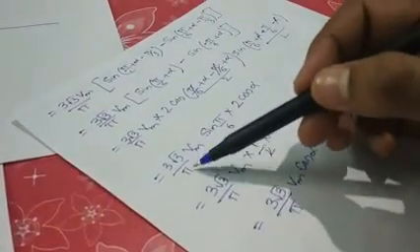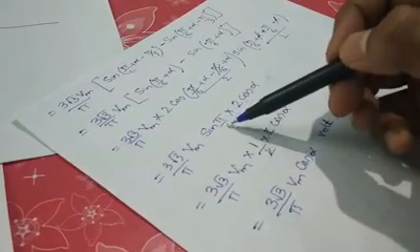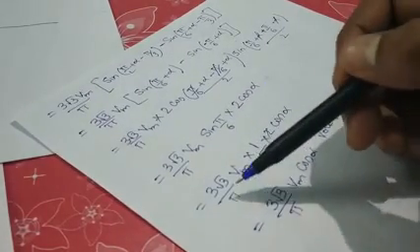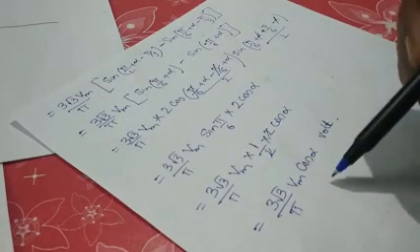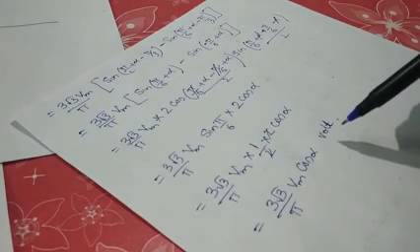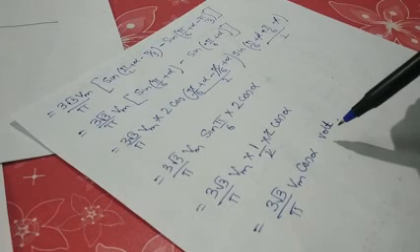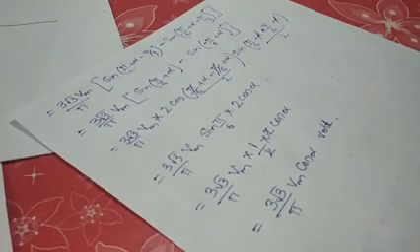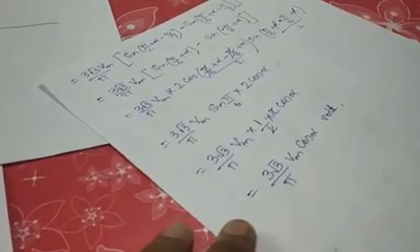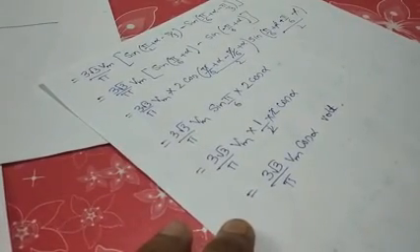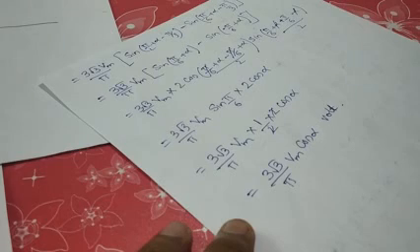See, root 3 by pi Vm sin pi by 6 into 2 cos alpha, then the value of sin pi by 6 is 1 by 2. Further simplifying this, you will get 3 root 3 by pi Vm cos alpha volt. So this is the final expression of the 3-phase output voltage of a 3-phase bridge converter circuit.